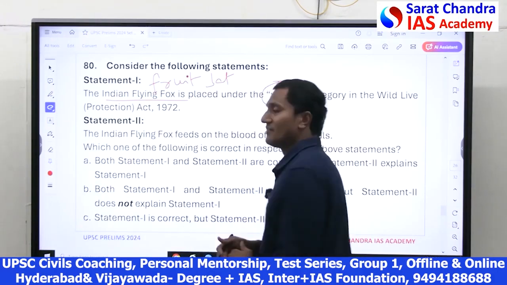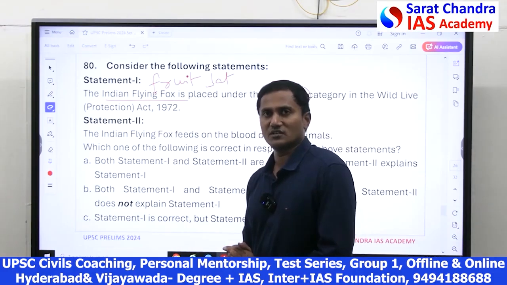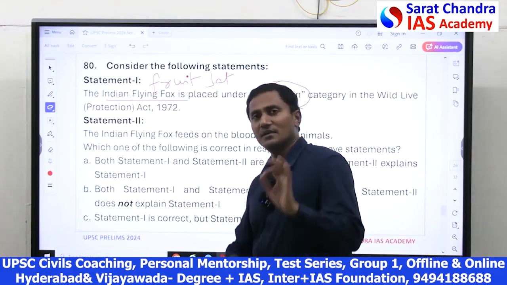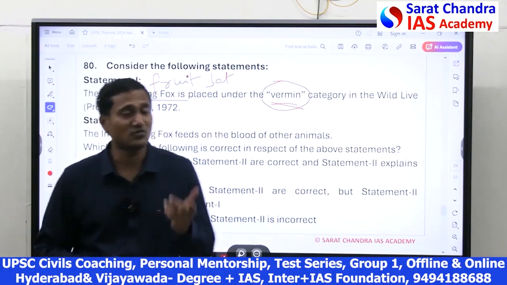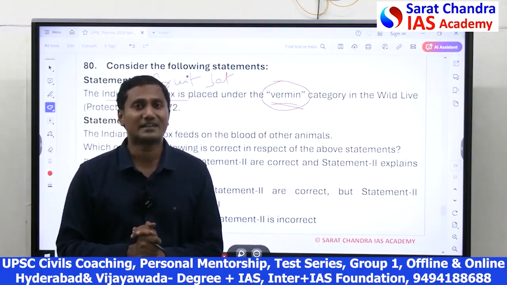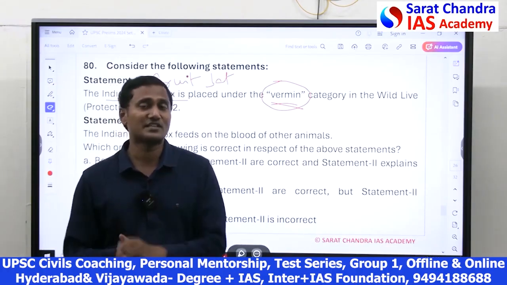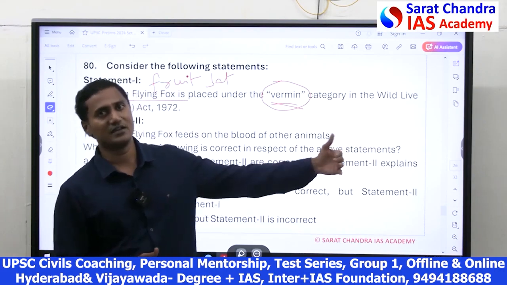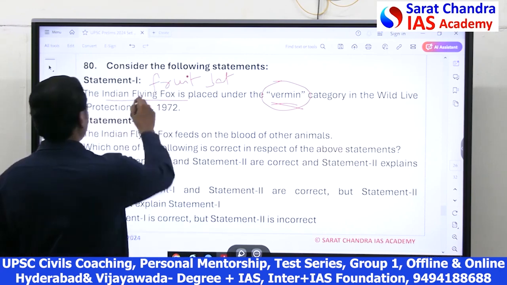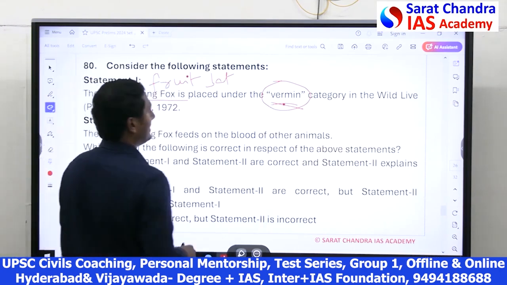Vermin means which affects agriculture. Any species, any animal that destroys agriculture, affects the peasants, farmers, can be mentioned as vermin and they can be hunted down. Otherwise, wild animals generally should be protected. As per the Indian laws, wild animals should be protected. But if the wild animal is destroying agriculture, definitely we can call it a vermin and it can be hunted down. So, Indian flying fox, which is nothing but the Great Indian Fruit Bat, belongs to the vermin category.